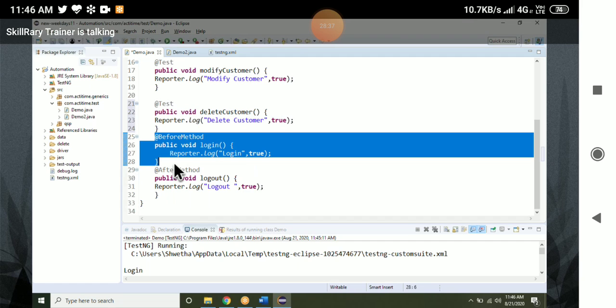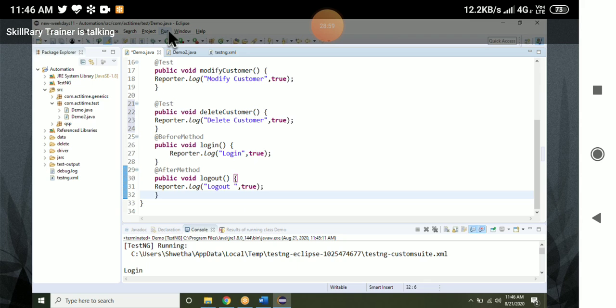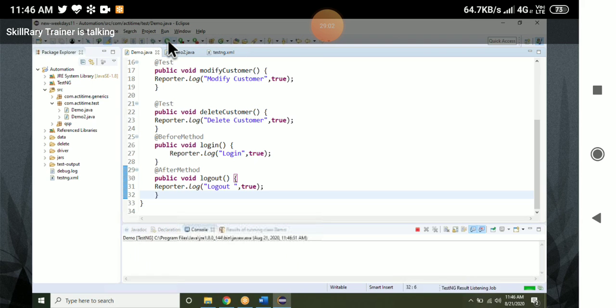Okay, after method, how many times? Assume 10 test cases means 10 times after method. I have written it only once, but still it will be executed how many times? 10 means 10 times, 100 means 100 times. Here, with 3 test cases, it should execute 3 times in total. Let's see whether it is executed 3 times or not.